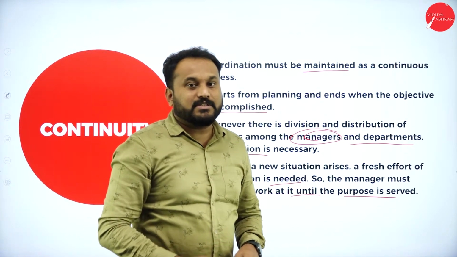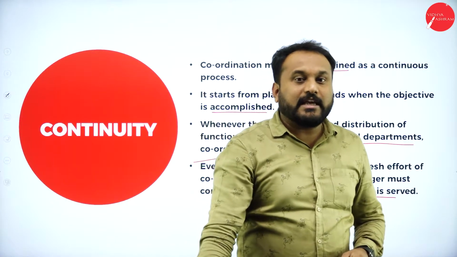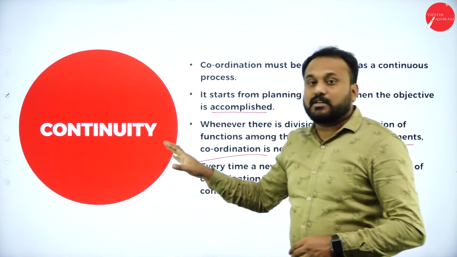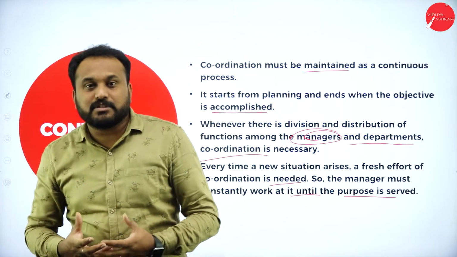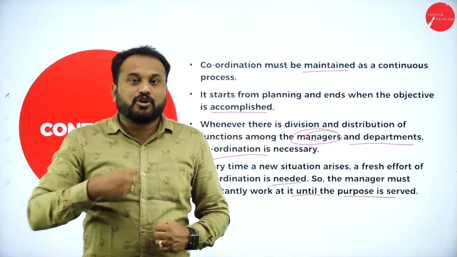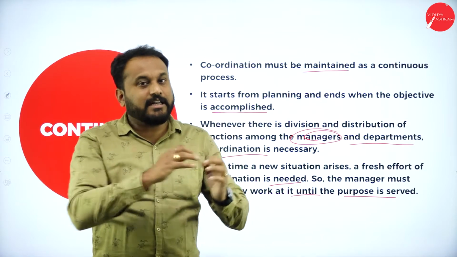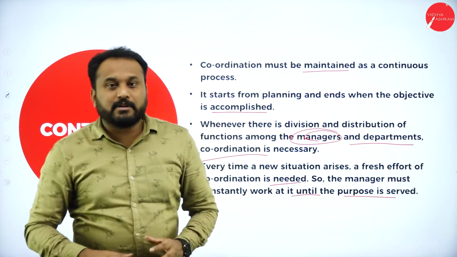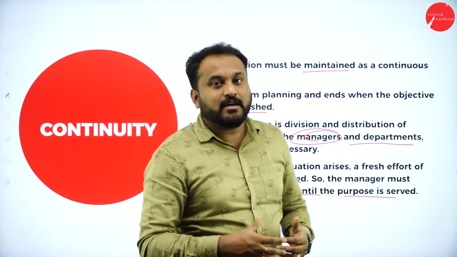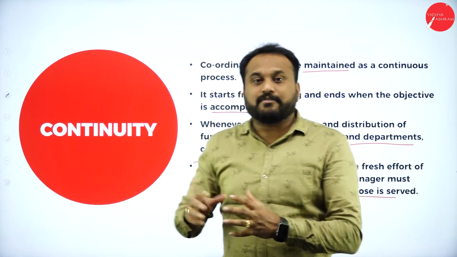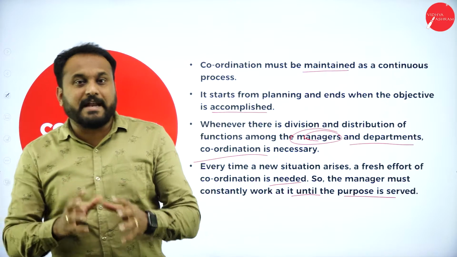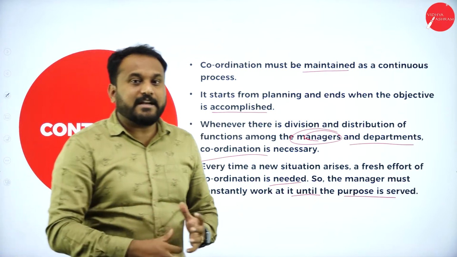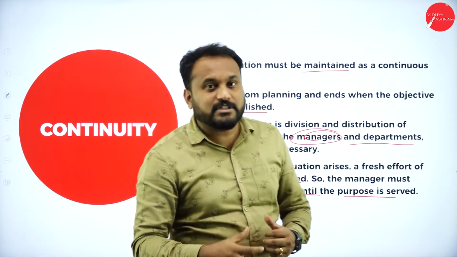Now when we go with continuity and management, we need to have continuous coordination from the start till the end. Sometimes humans are heterogeneous and we don't have proper coordination techniques with each other. So it is the manager's role to unite us, integrate us, and then give us the work.